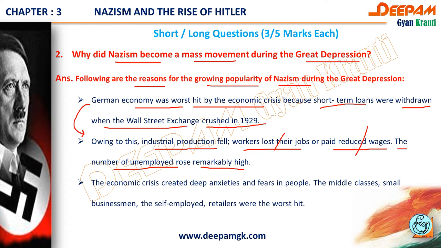The next point is that the economic crisis created deep anxieties and fears in people. The middle classes, small businessmen, the self-employed and retailers were the worst hit. They had to face many problems.